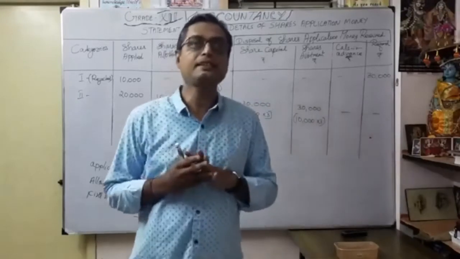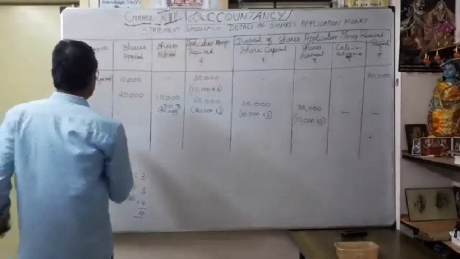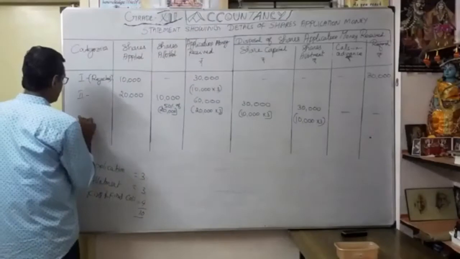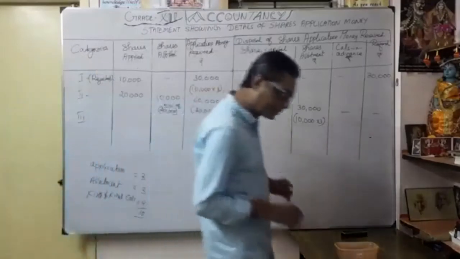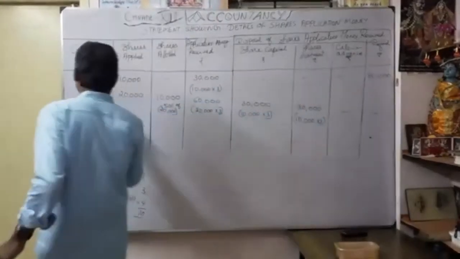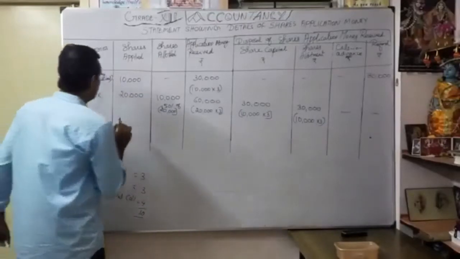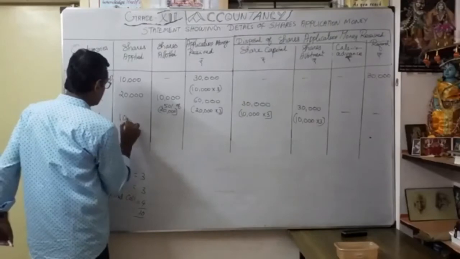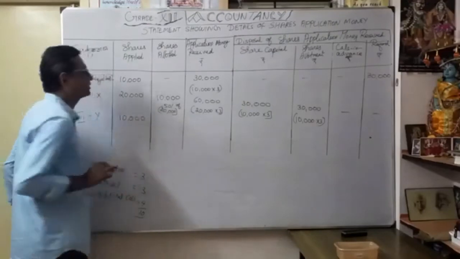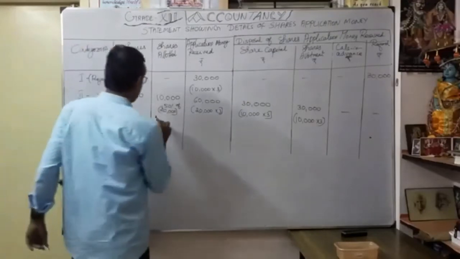Understood category 2. Now category 3. What is category 3? Maybe the name of the person, I think here X, correct? Here X. Here Y. The category 3. So they applied how much? They applied 10,000 shares. So allotted also 10,000 shares.